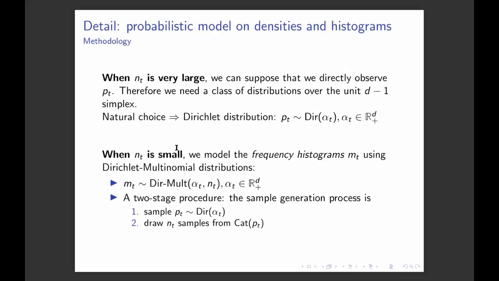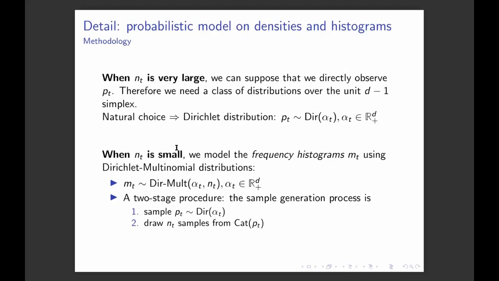When N_T is small, we model the frequency histogram M_T using a Dirichlet multinomial distribution. So M_T is sampled through a Dirichlet multinomial with parameter alpha_t, still with positive real entries, and N_T, the number of measurements during that time period, which is known. This procedure can be seen as a two-stage process.